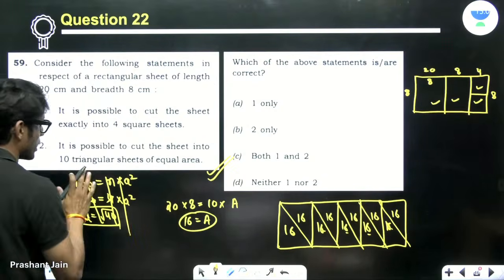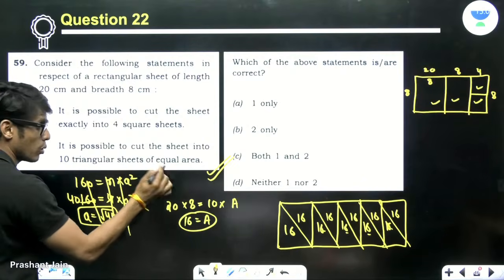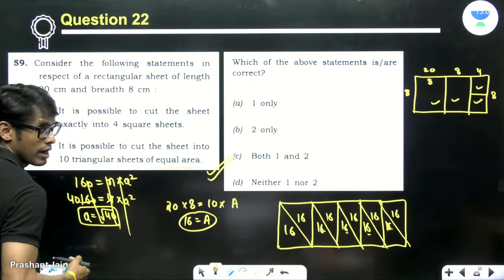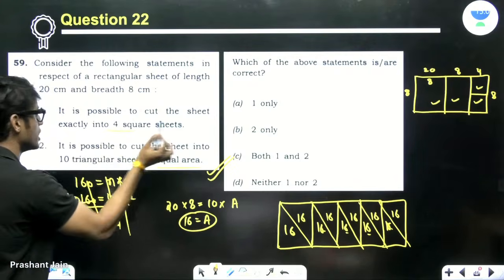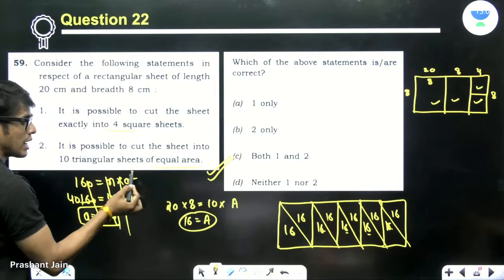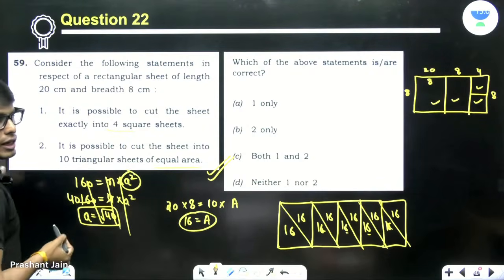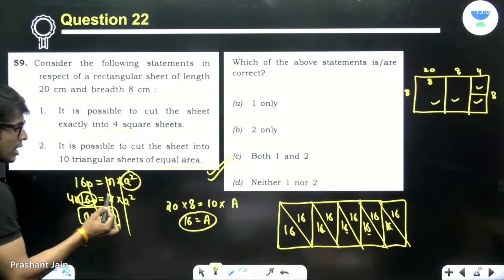That is why I'm doing it here only. It is possible to cut the sheet into 10 triangular sheets of equal area. I read it very, very carefully, but I did not read it here. It is possible to cut the sheet exactly into 4 square sheets. I assumed that all 4 sheets are of equal area. That is why I was equating one area to the other.